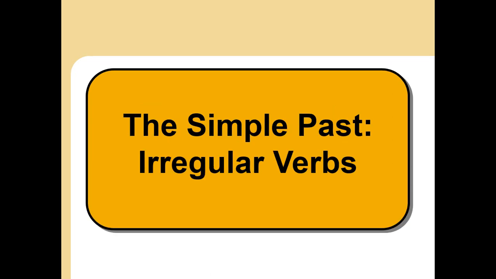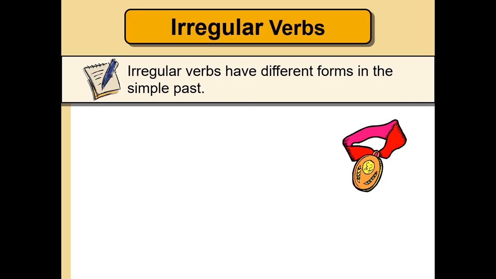Let's continue. Irregular verbs have different what? Yes, different forms in the simple past. That's the tricky thing about irregular verbs. It's not the same. Examples here.